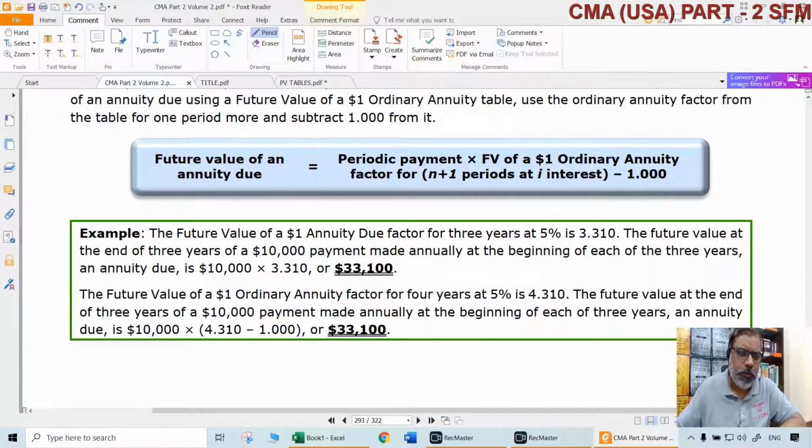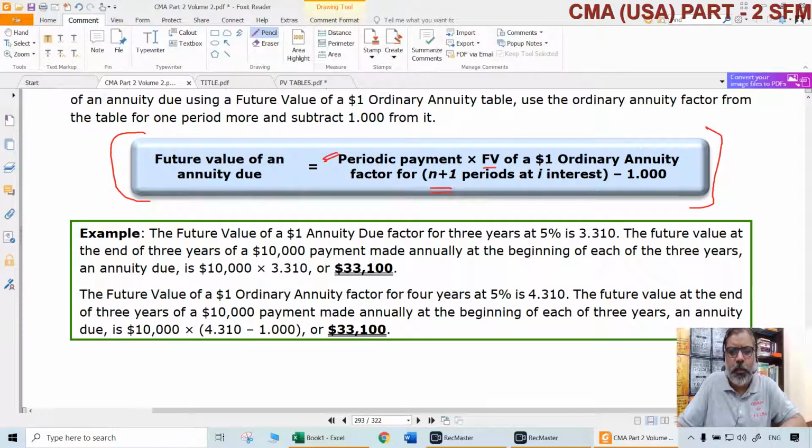This is the simple and straightforward process for that. Future value of an annuity due can be directly found out like this. Of course, the periodic payment, whatever it is, will be multiplied with the future value of an ordinary annuity factor for n plus 1 periods.